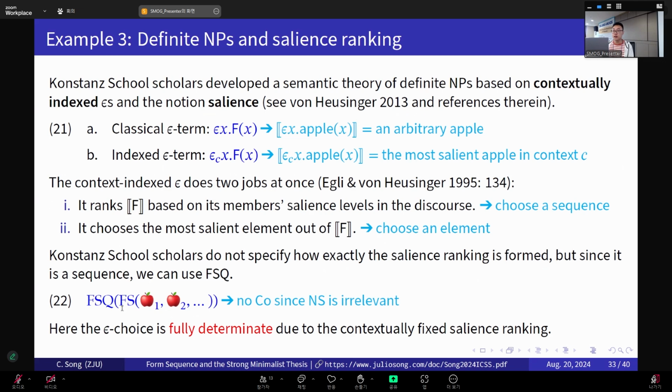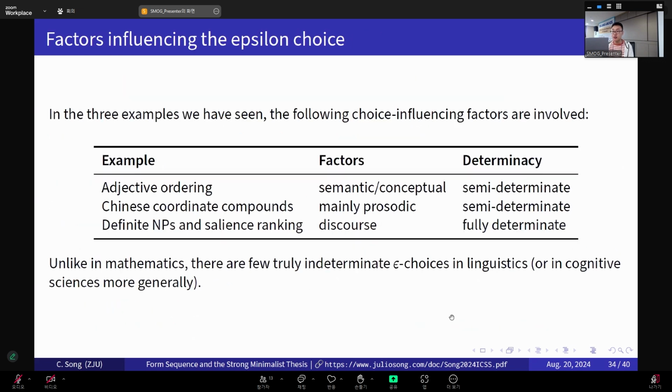So here is a nice example of a totally third factor based and fully general case application scenario of form sequence. Again, together with form set, because form set is still a third factor tool as well. But here too, the epsilon choice is not really indeterminate. On the contrary, it's fully determined, because the sequence we're choosing is just a sequence that matches the contextually fixed salience ranking. Okay? So here's a quick summary.